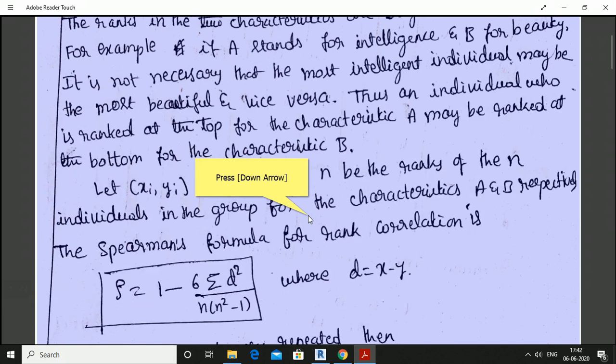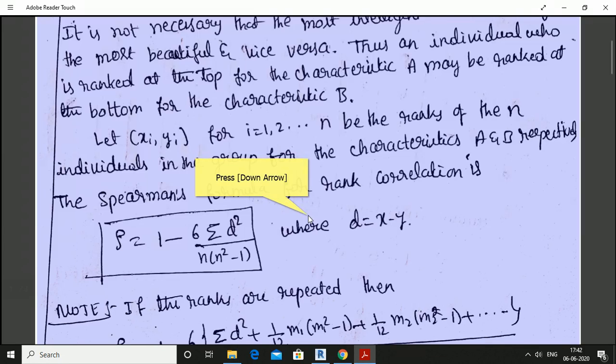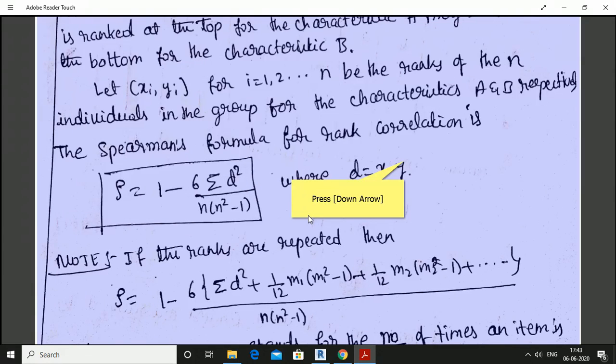Let xi and yi, for i equal to 1 to n, be the ranks of the n individuals in the group for the characteristics A and B respectively. The Spearman's formula for rank correlation, usually denoted by the symbol rho, is given by rho equals 1 minus 6 into sigma d square divided by n into n square minus 1, where d is the difference between the two ranks, x minus y.